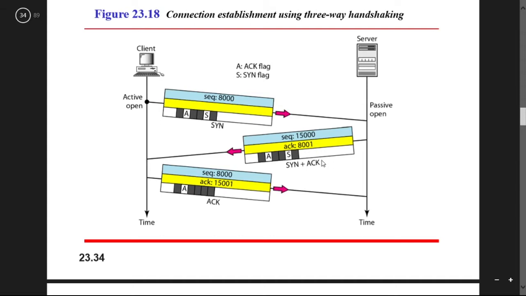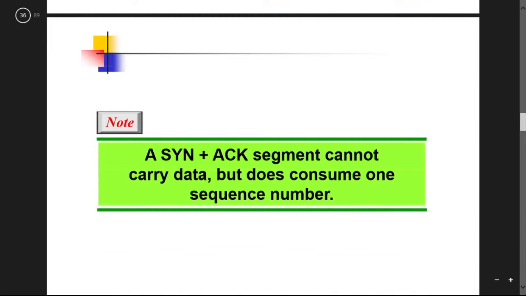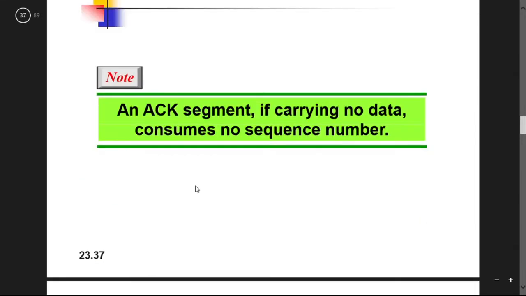This also consumes one sequence number. Okay, so these are not the actual data, this is only for communication purposes, only to establish the communication. Now we have an ACK segment. If it carries no data, it also consumes no sequence number.